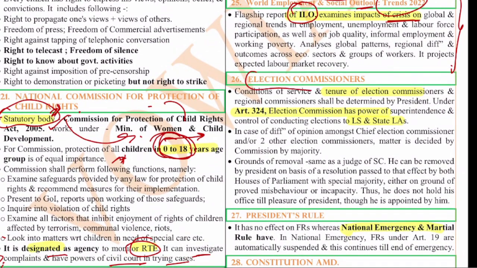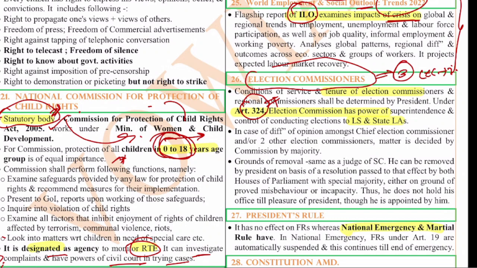We all know Article 324 deals with the Election Commission, right? Article 324 deals with the Election Commission, and we have 3 election commissioners, the Chief Election Commissioner plus 2 other election commissioners. Currently that is the composition. The composition is not specified in the constitution. You have to know that very clearly. The composition of the Election Commission is not specified in the constitution.